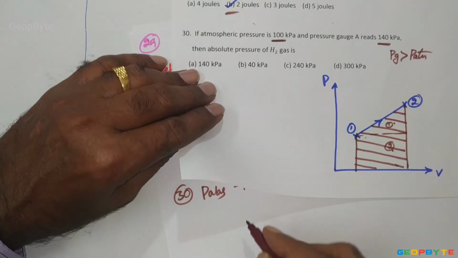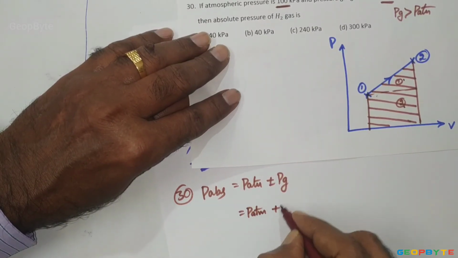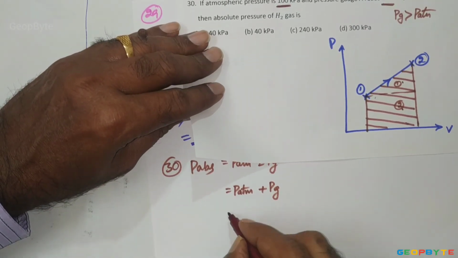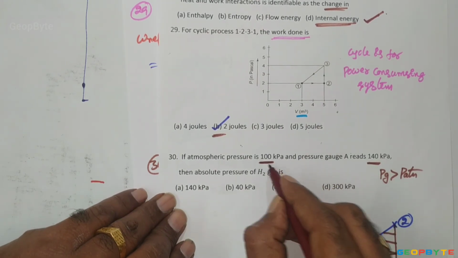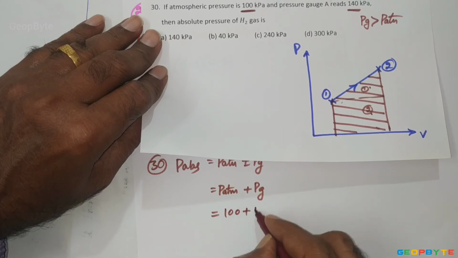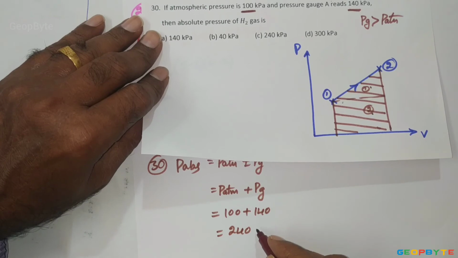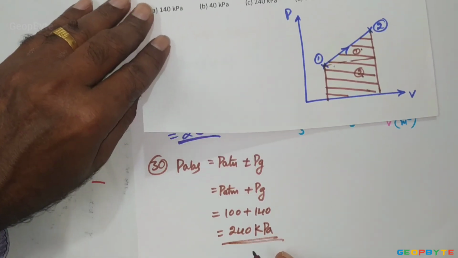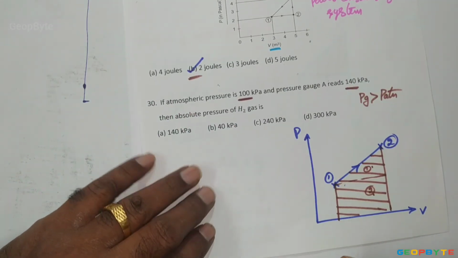Therefore, I can directly write absolute pressure equals atmospheric pressure plus gauge pressure, because here gauge pressure is above the atmospheric pressure. 100 kilopascal plus 140 is equal to 240 kilopascal. That is the answer for the last problem, the 30th problem.